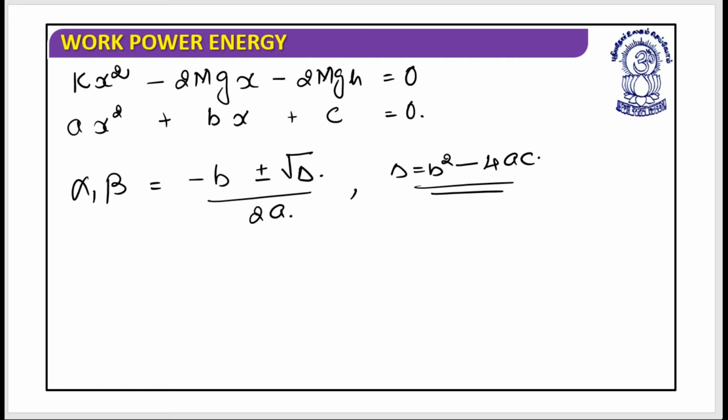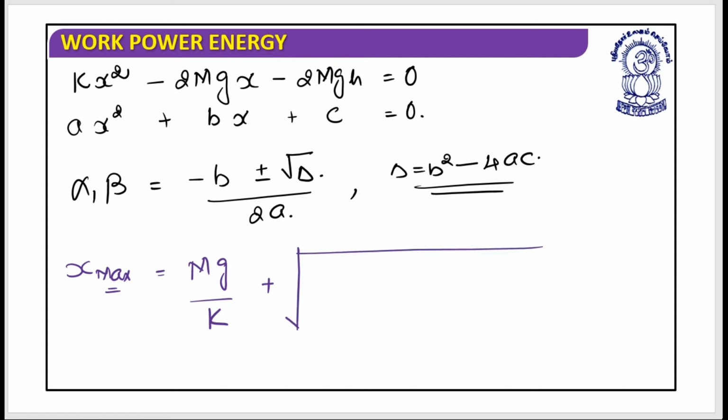So from this, x max can be calculated as mg divided by k plus, because I want the maximum, you will have two answers, plus or minus, and you need to choose the one which is maximum.